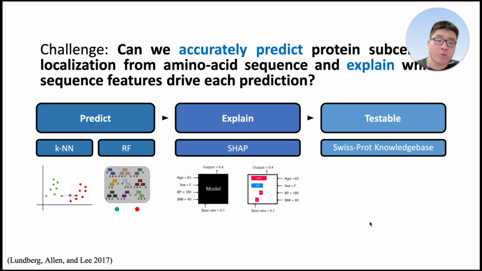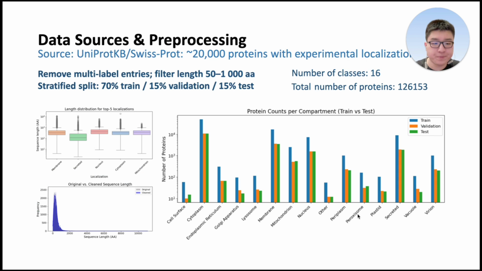Therefore, we ask whether we can, number one, predict localization reliably, number two, explain every call in testable terms, and finally, number three, validate these explanations on held out data. Our solution pairs a k-nearest neighbors (KNN) baseline and a random forest (RF) classifier with Shapley additive explanations, SHAP, to attribute feature contributions.